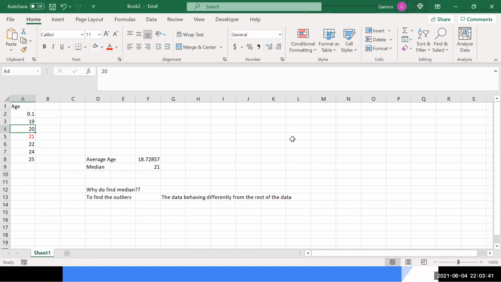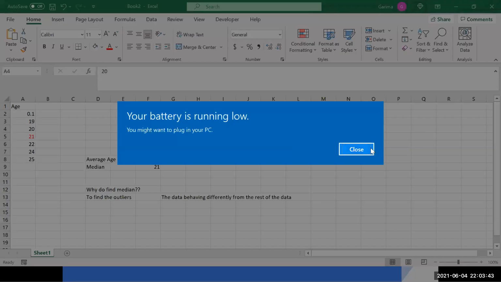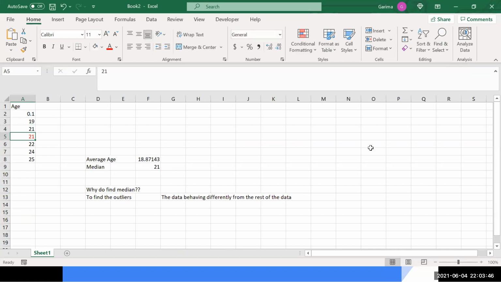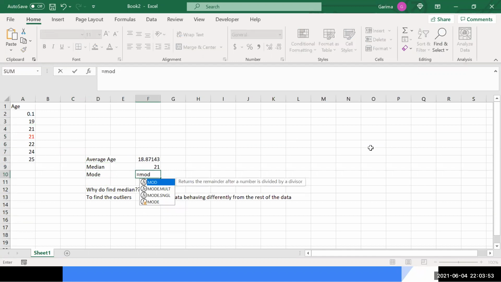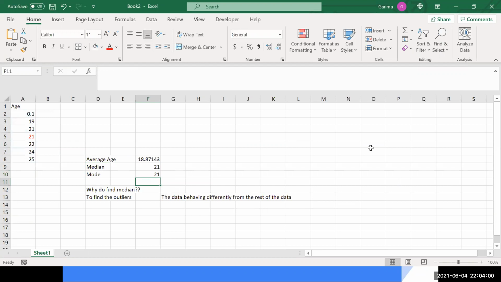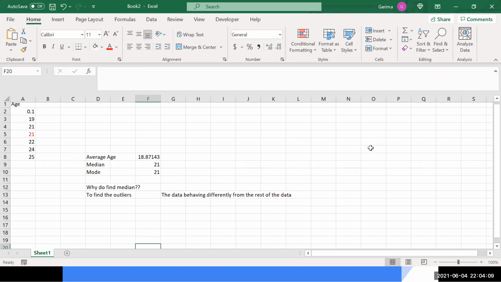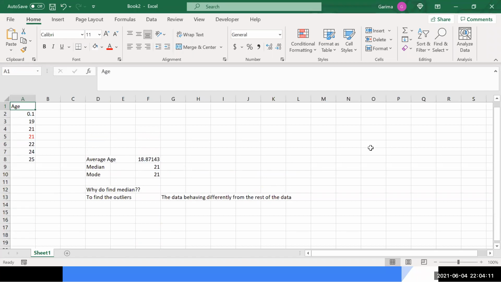So suppose I have 21 coming twice, then the mode becomes 21. The value that is occurring the most number of times is called the mode. So this is called mode.